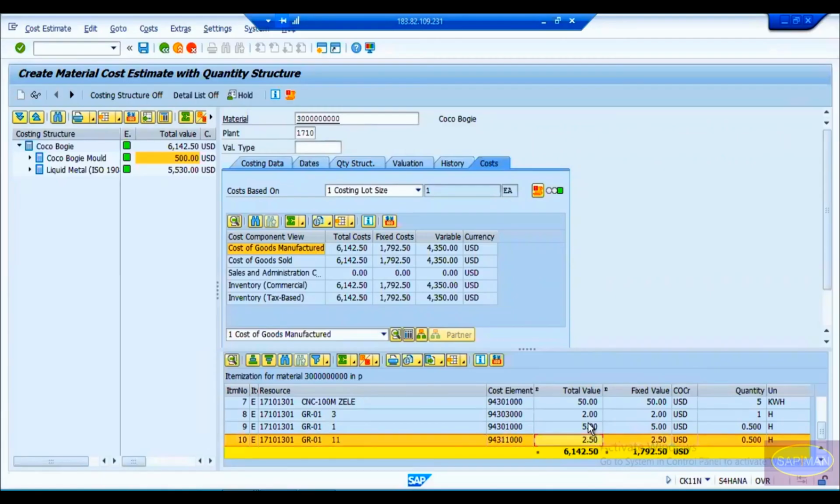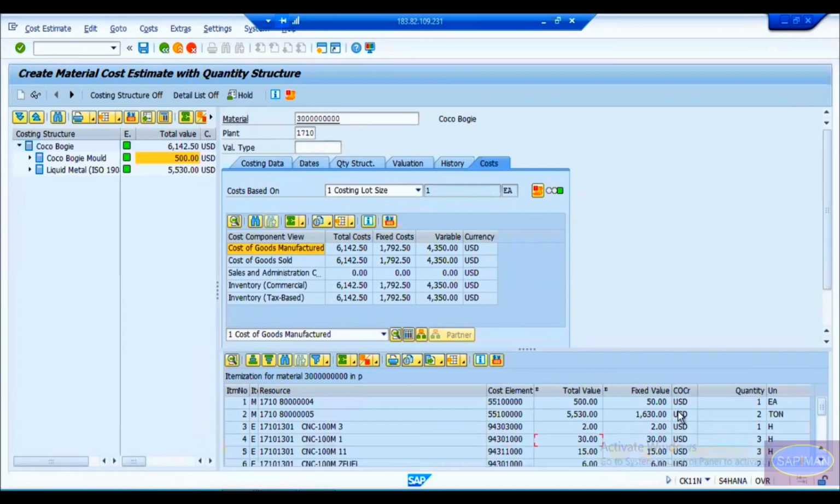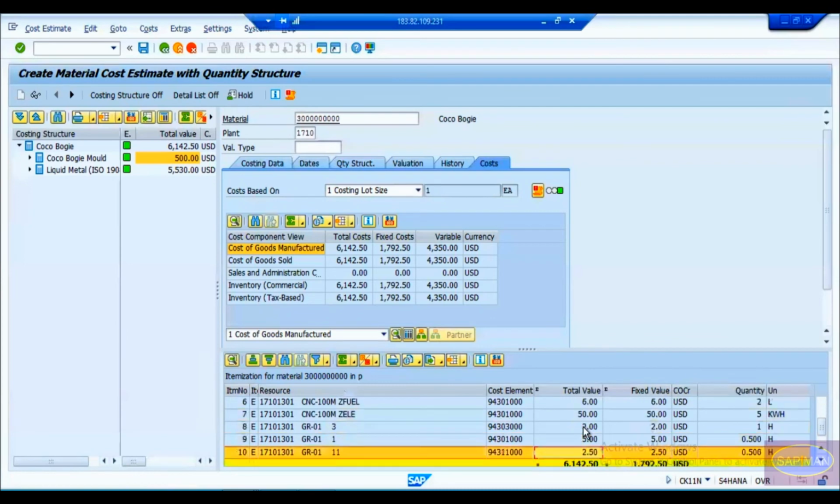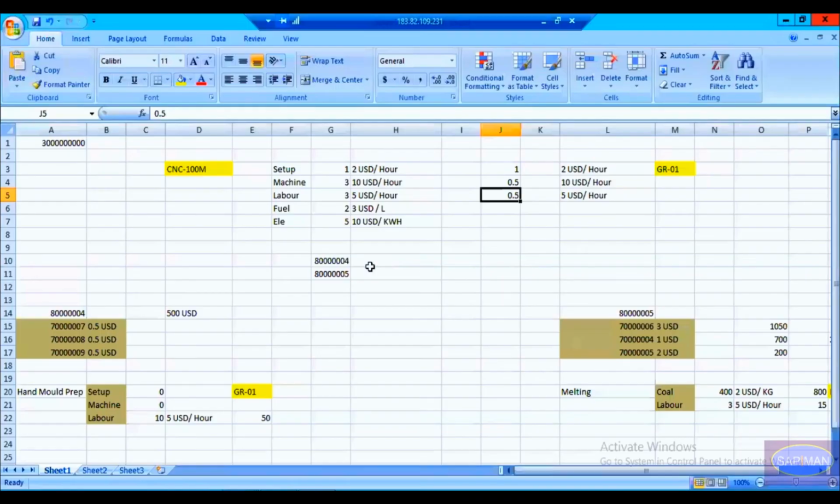Similarly, it is 5 USD for labor, so it became 2.5, and that's what you can see here, $2.5. Okay, now if you calculate this in total, 500 plus 5530 plus 230, 15, 6, 50, 2, 5, 2.5, it should be a total of 6142.50. This is your total valuation against the product. So this is your planned cost of this product.